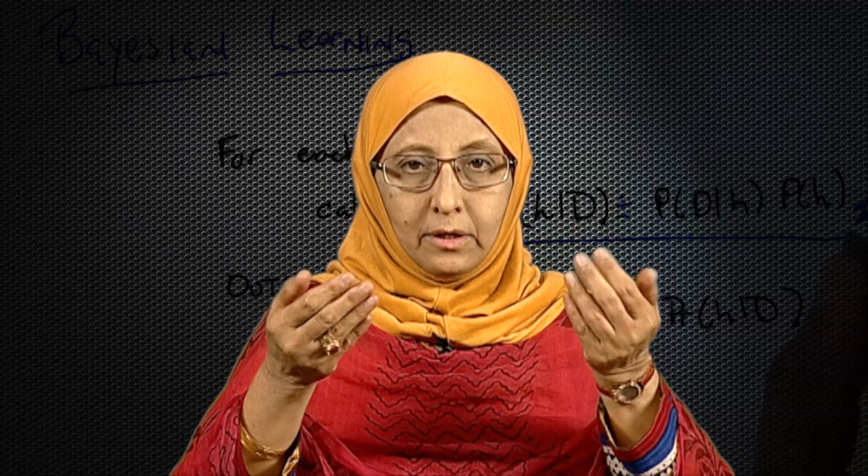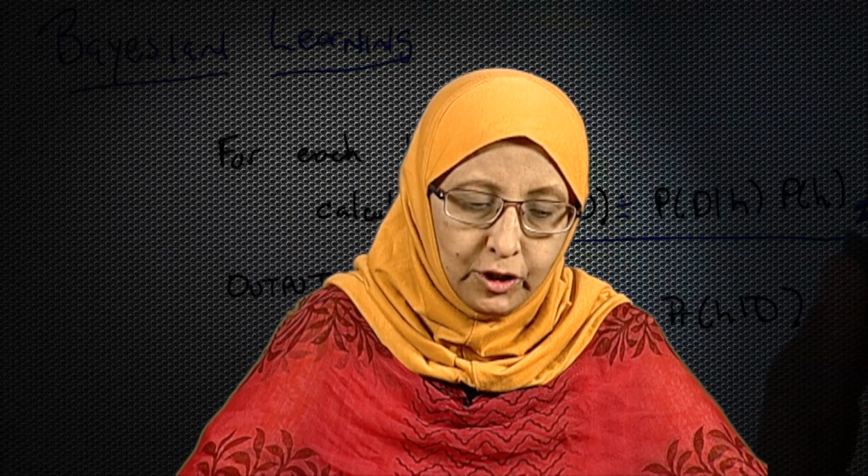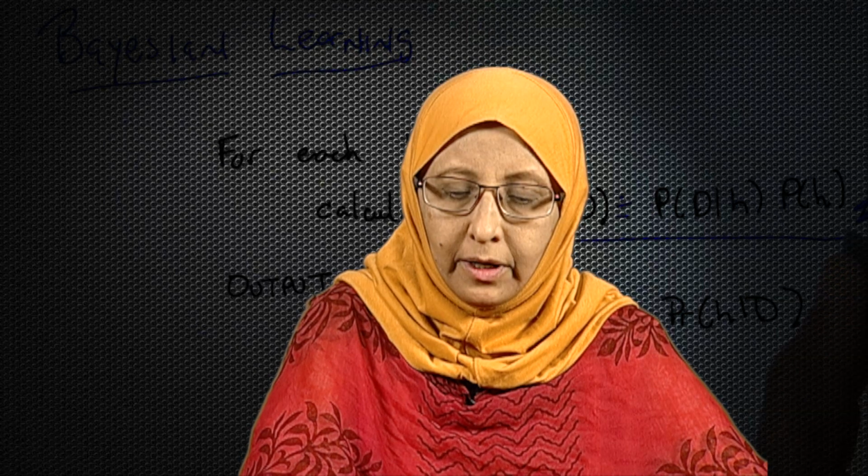Let us look at this screen, where I am further expanding this equation of H map. I have argmax probability of class C I, which maps to our class cheat or class do not cheat, I can be 1 or 2 for us, given the values for each of the attributes A 1 to A n. This is written in general, A 1 to A n.